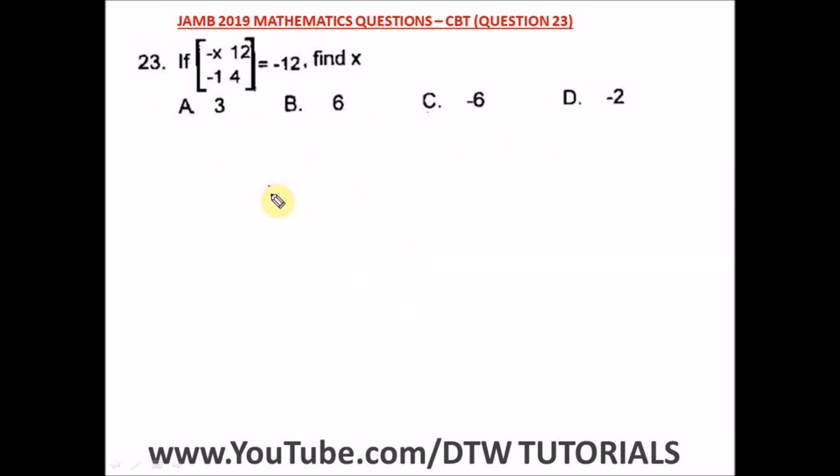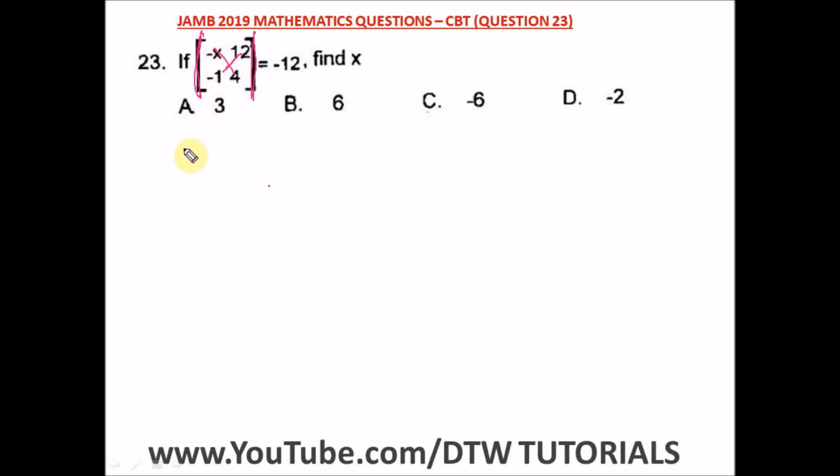Question 23 of the JAMB 2019 mathematics past question, that's your UTME CBT exam. It says if this is equal to minus 12, find x. This should be a determinant sign. So find the determinant of this and equate it to minus 12. Remember, determinant is this times this minus this times this. I hope you still remember that.